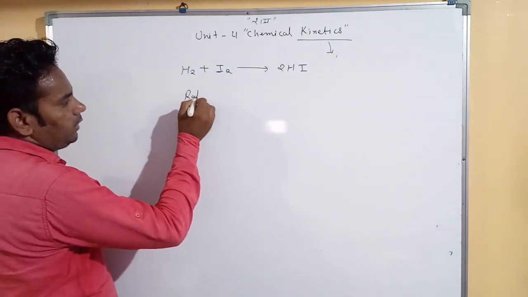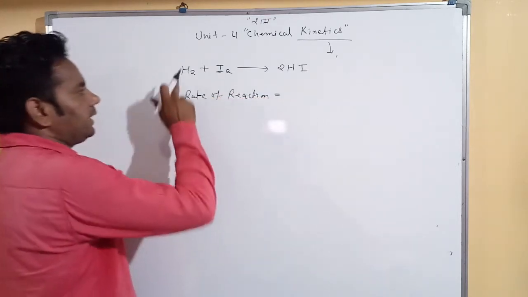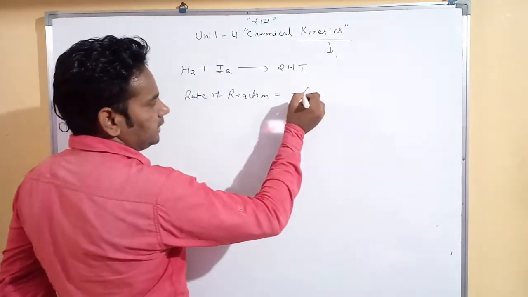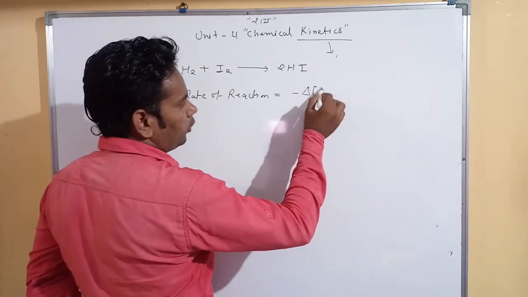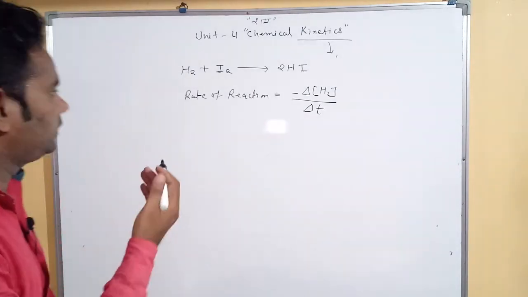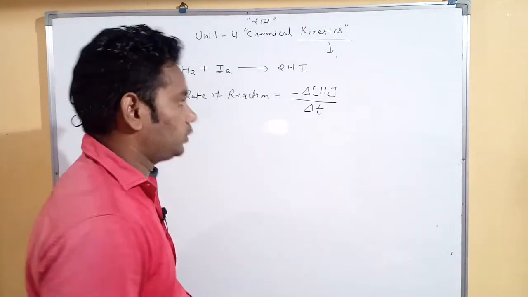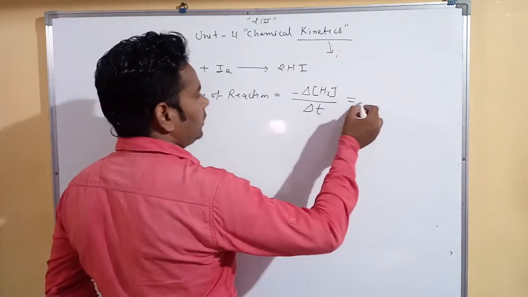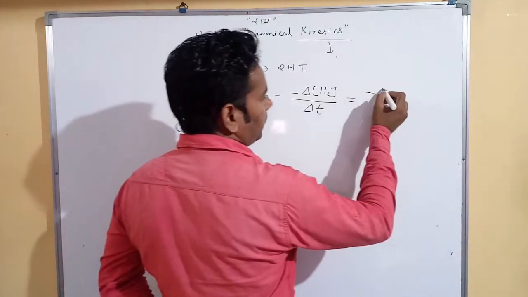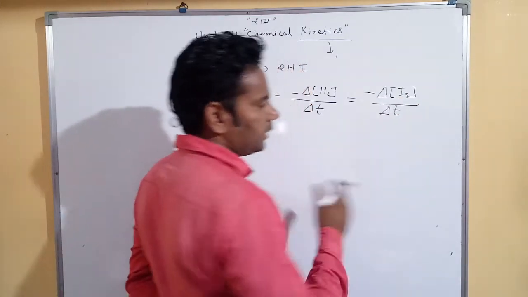Like that here, rate of reaction is equal to the decreasing concentration of H2. So negative is used for decreasing, change is shown by delta: minus delta concentration of H2 upon delta T. So it is the rate of reaction, depending on decreasing concentration of H2. Again, if we want to show the rate of reaction on the basis of I2, we use minus delta I2 upon delta T. That's all.